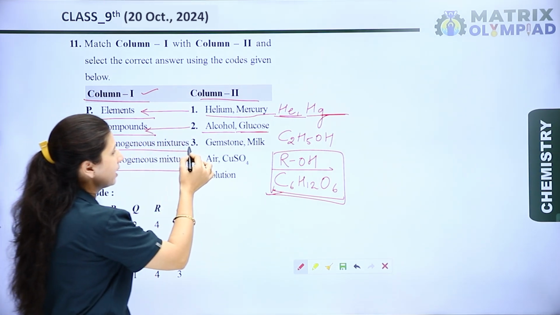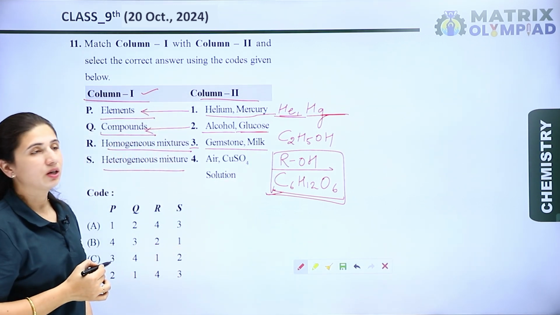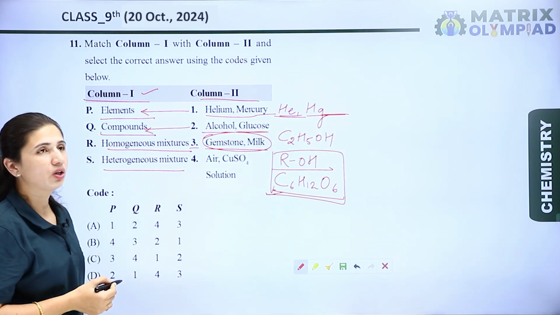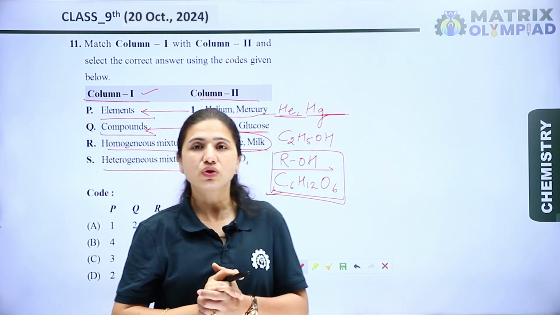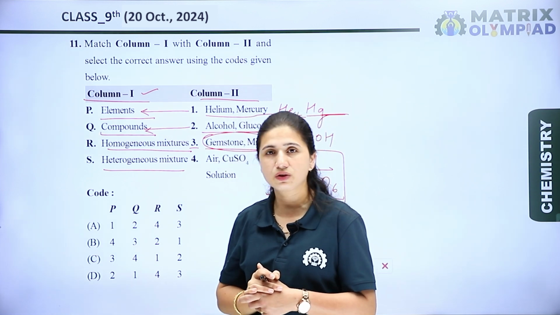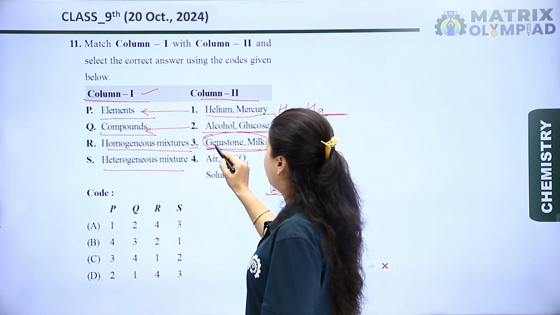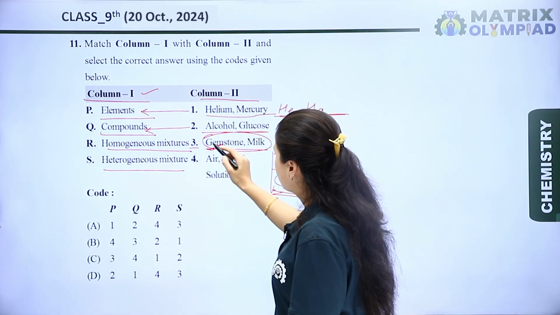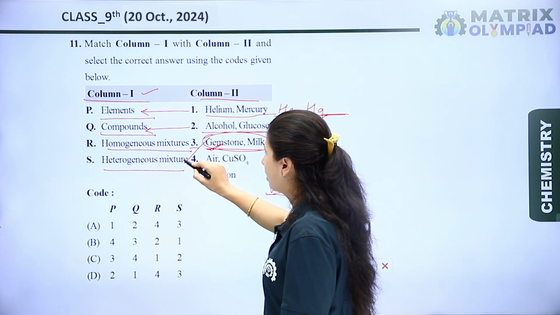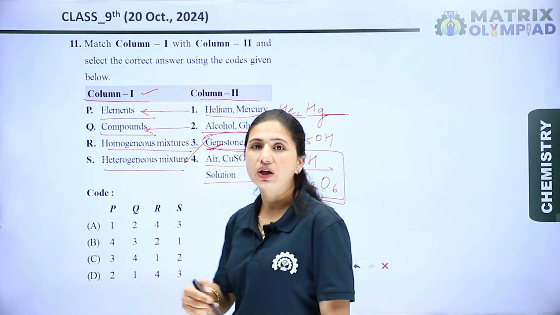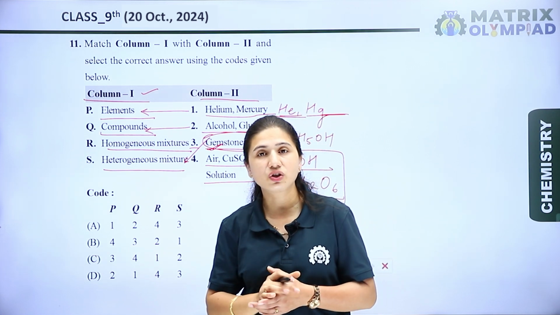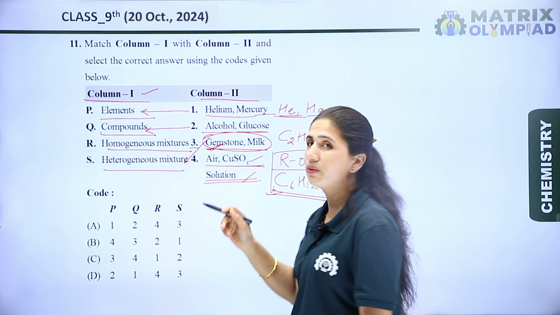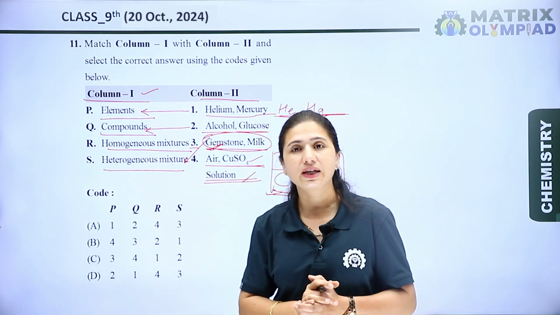Now let's see the next one. The next one is gemstone and milk. Gemstone and milk both are heterogeneous substances, or we can say both are colloidal substances. In solutions, there are three types: the true solution, colloidal and suspension. So these are colloidal substances, and colloidal substances are heterogeneous mixtures. So the third, gemstone and milk, is a heterogeneous mixture. And air and copper sulfate solution. Air is a combination of different gases which are completely mixed with each other, and the copper sulfate solution is also a true solution because the particle size of copper sulfate solution is less than 1 nanometer.